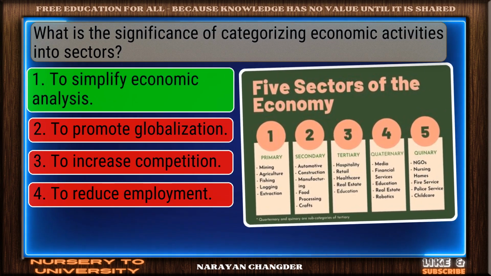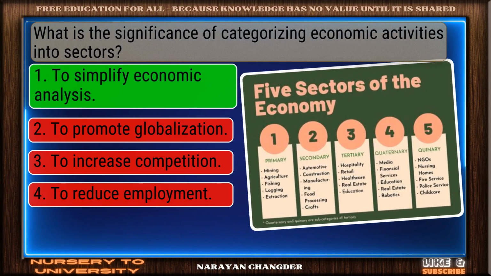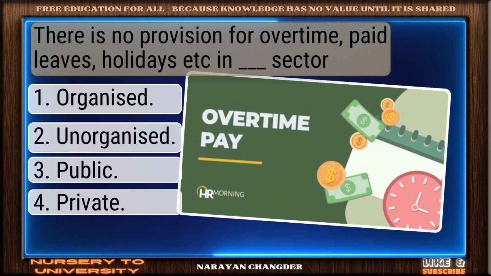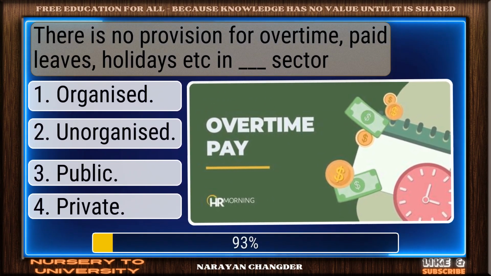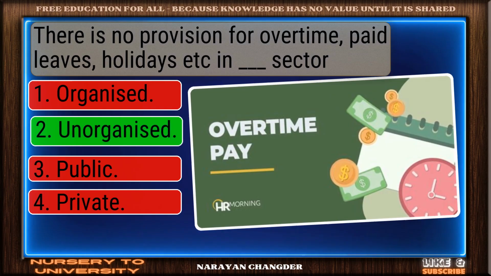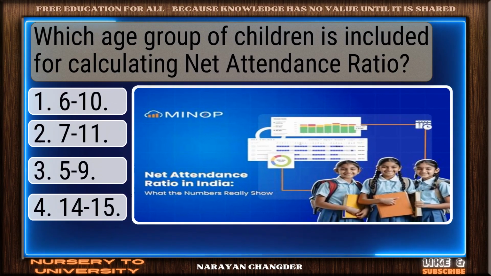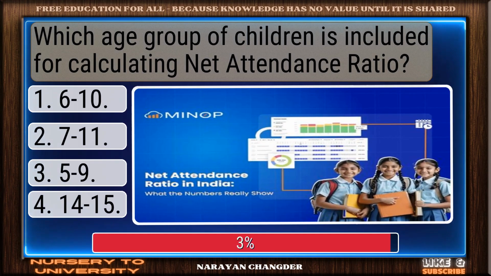Correct response. To simplify economic analysis is accurate. There is no provision for overtime, paid leaves, holidays at all in this sector. You're right. Unorganized is correct. Which age group of children is included for calculating net attendance ratio?